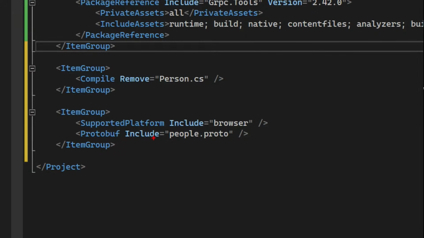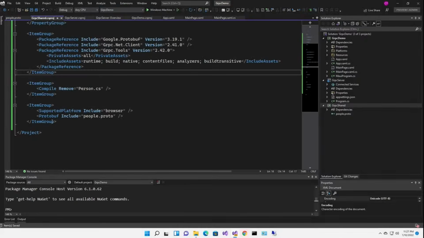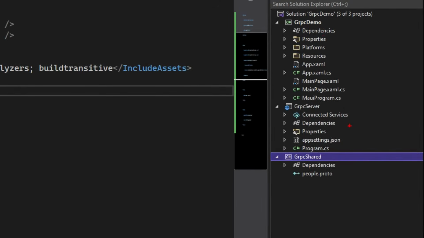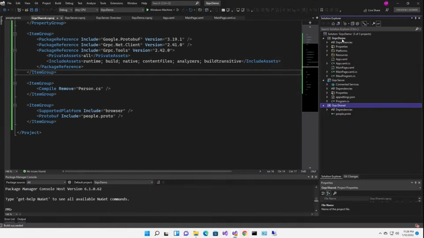This right here, protobuf include equals people.proto. Without this, the rest of the code that relies on the generated person and the people service and all that won't be able to see it. So it's a good idea right now to just build this shared project so that everything will get generated. Now, we have all these projects here, but they can't see each other. So I'm going to add a reference from gRPC demo to gRPC shared, and also from gRPC server to gRPC shared.